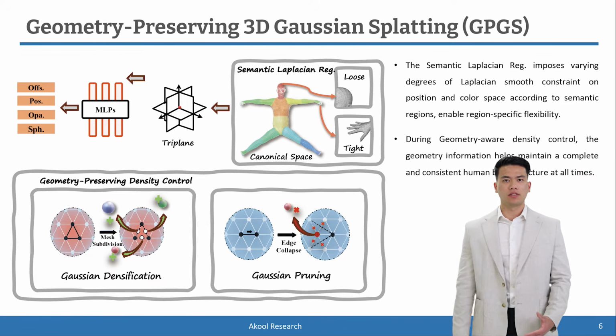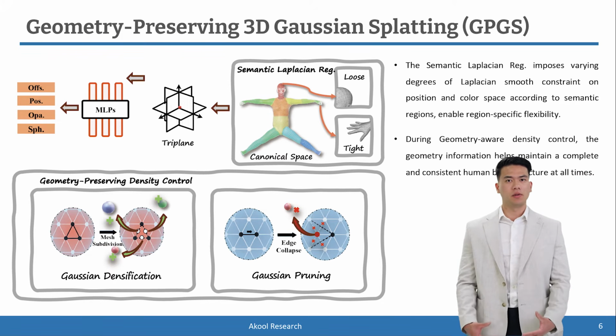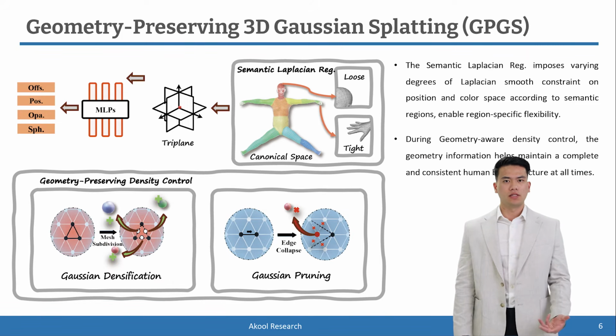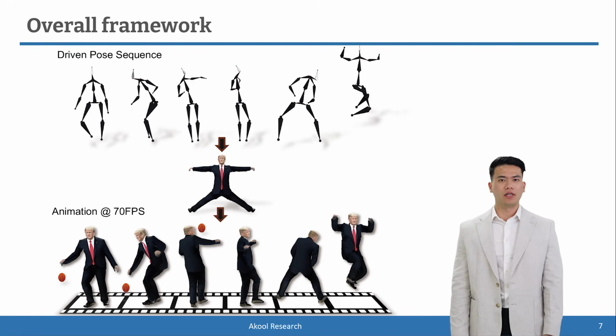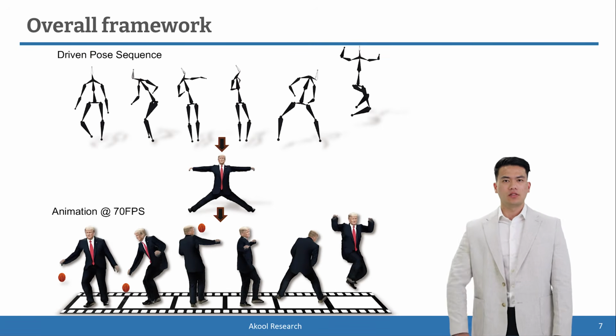Geometry-preserving density control resolves over-deletion and incorrect deletion of spheres in the training process. By managing the Gaussian sphere density via mesh edges, it ensures the spheres remain around the mesh, preserving geometry and preventing large holes. Here is an illustration of the overall framework of our method. Given a reference image and a driving pose sequence, the model generates a corresponding video sequence as output.